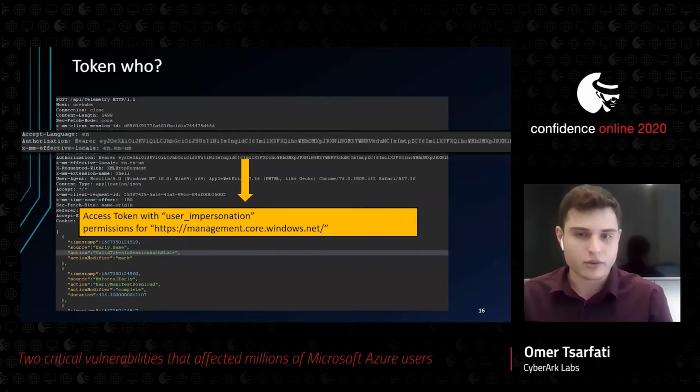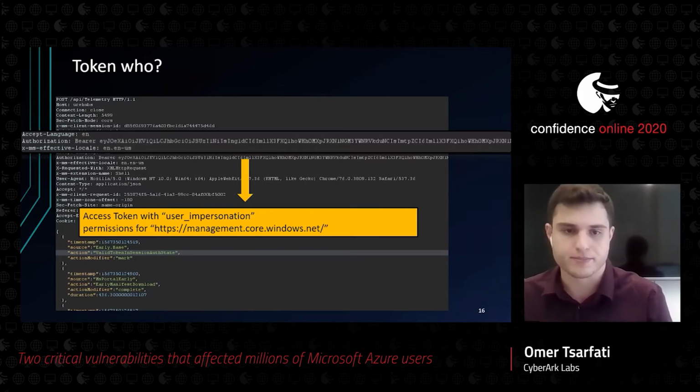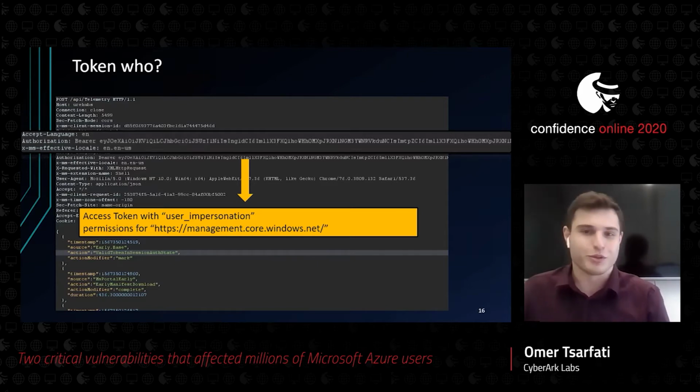The authorization header contains a valid access token to the Azure Resource Manager API, which you can actually use to control almost all the resources in Azure, of course, according to the user's permission. So that's interesting. If I was an attacker, I would like to put my hands on this token, of course.